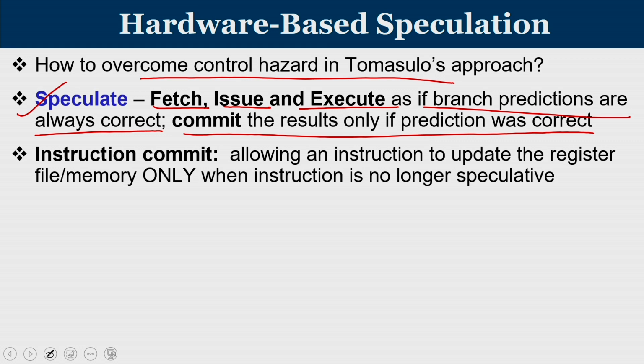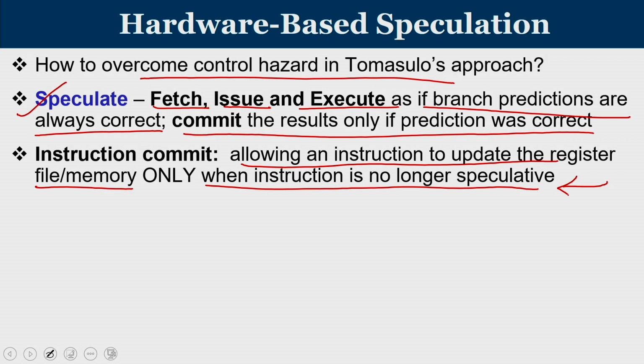So what do you mean by instruction commit? Instruction commit means allowing an instruction to update the register or memory only when the instruction is no longer speculative. So think of it this way. When are you going to update a register? When you have a load operation or an ALU operation where the result is to be written to a register. Similarly, when you have a memory operation like a store, you are going to update the memory. These updates to registers and memory should happen only when the instructions are no longer speculative.